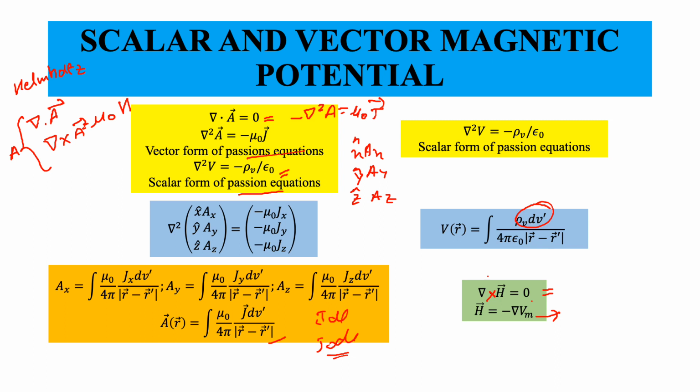So for us we have two potentials: the scalar potential V and the magnetic vector potential A. So this is scalar and this is vector. We are going to use this to find the field of a magnetic dipole and to model magnetization in coming lectures. Okay, so that's all for today's lecture. Thank you.